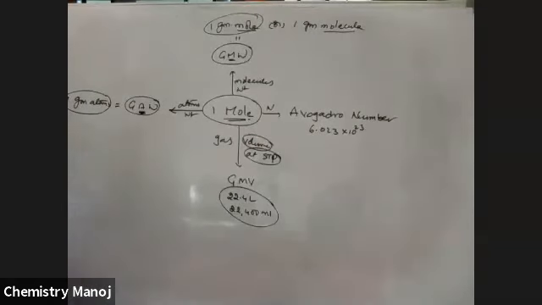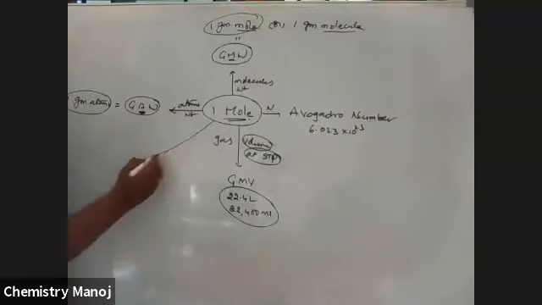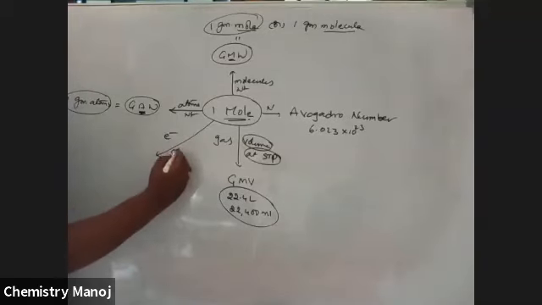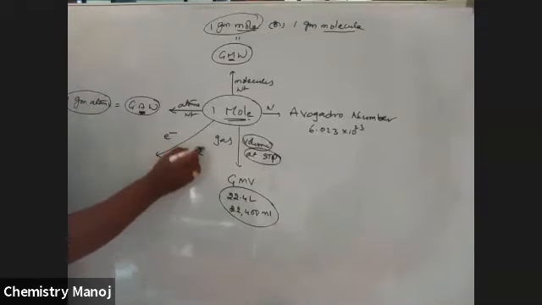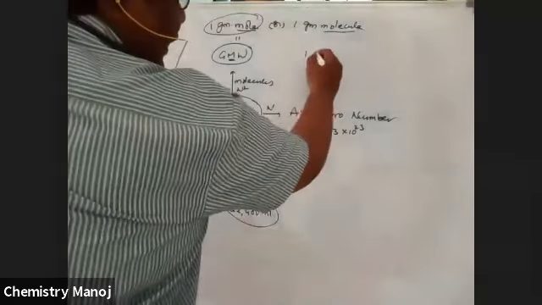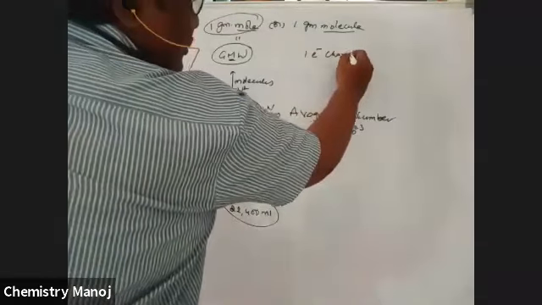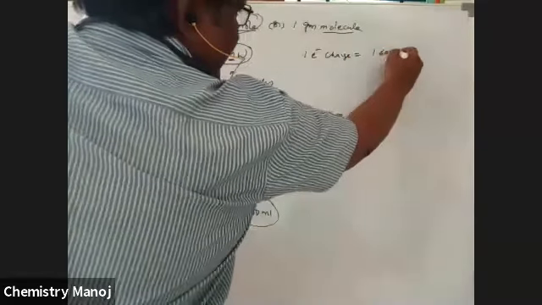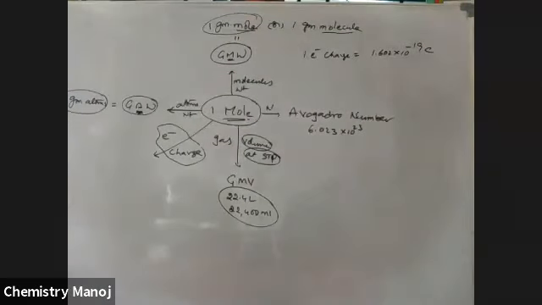Now once again I want to calculate the charge of 1 mole of electrons. No doubt we know 1 electron charge is equal to 1.602 into 10 power minus 19 coulombs.